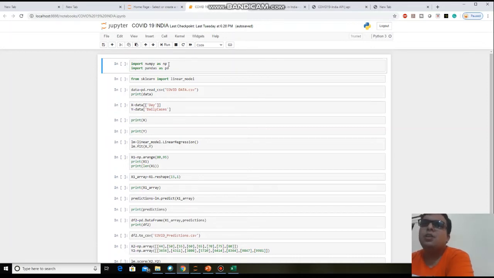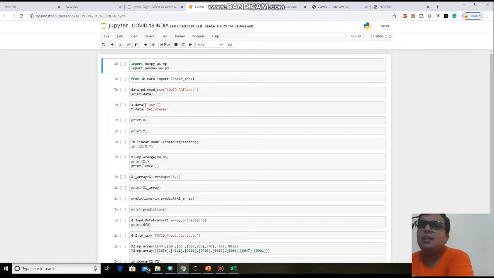NumPy and Pandas are a must for our project. For the machine learning model, we import the sklearn library. Scikit-learn is a very famous library for machine learning, so you import sklearn also.